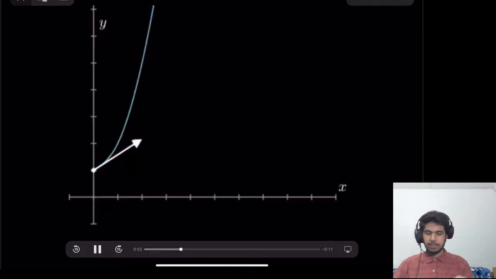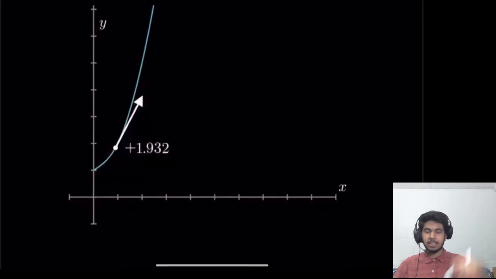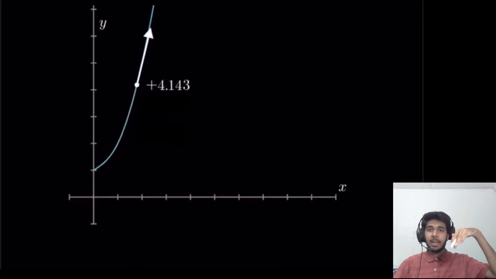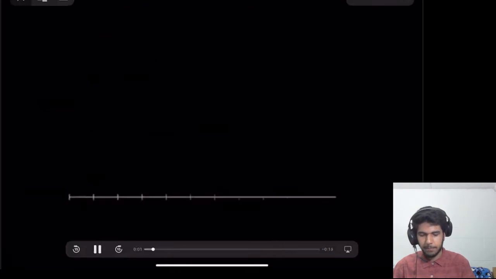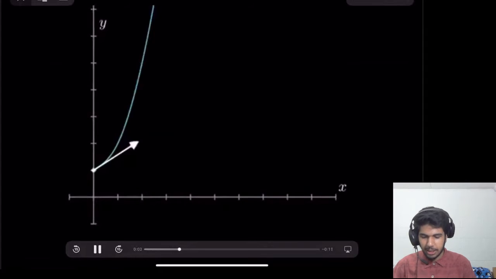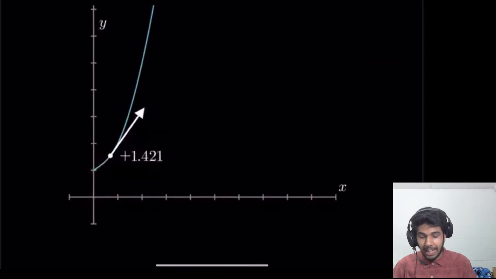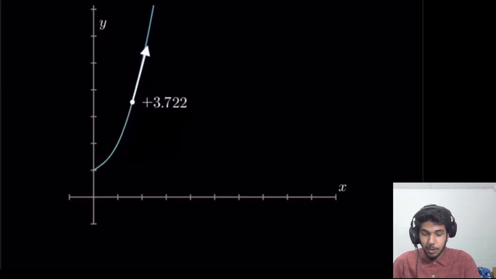So we have this function, and now there's this point, and it's moving along the function, and the number next to the vector, or the arrow, is the slope. It's telling us what the slope is. I'll play it again. So watch it carefully. We can see that as x gets larger, the slope increases.